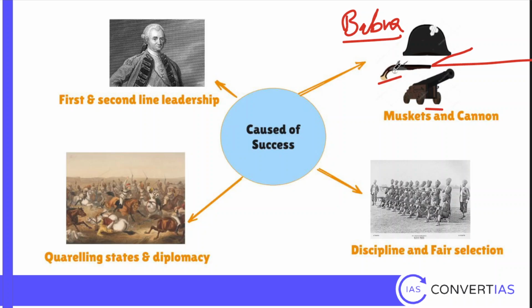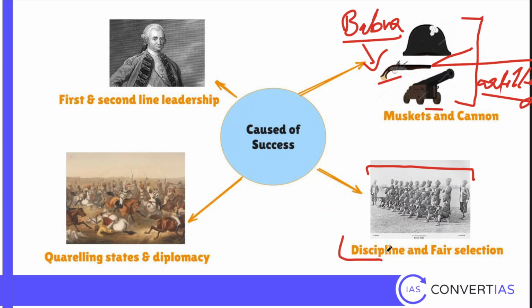So during this time, the Indian soldiers and the Indian princely states in fact imported European arms, but they didn't have originality and they didn't have the necessary training to use them as well. So the British always had a superiority when it comes to artillery. Second, the nature of their forces. It was disciplined and they had a fair selection process.